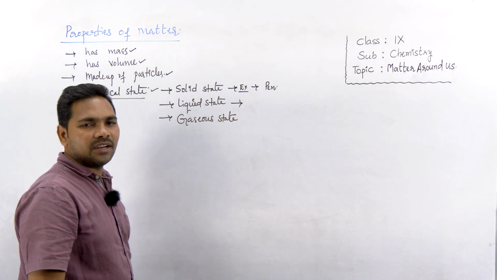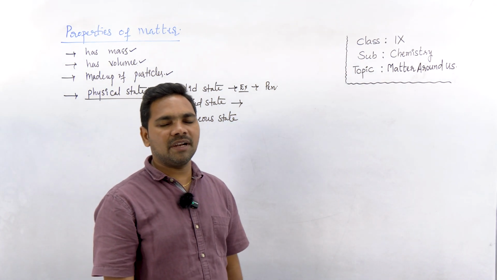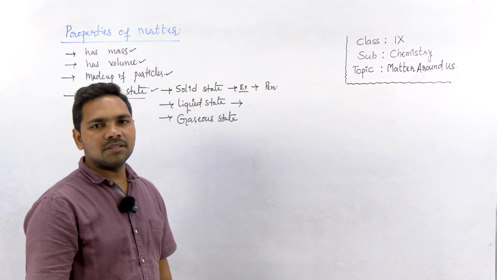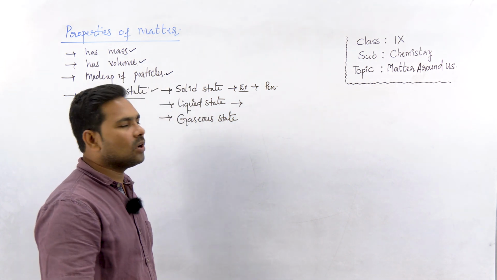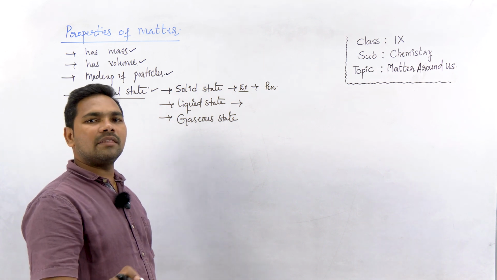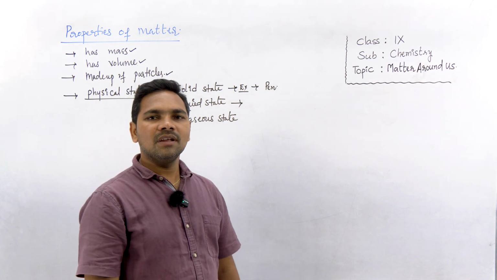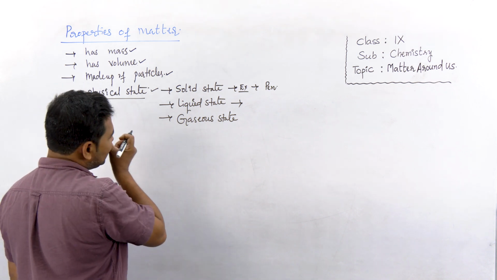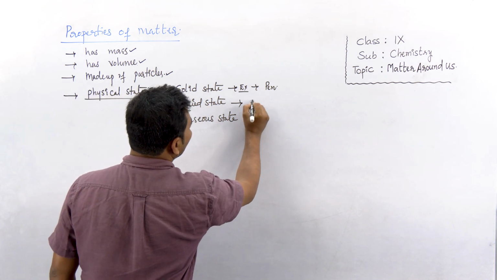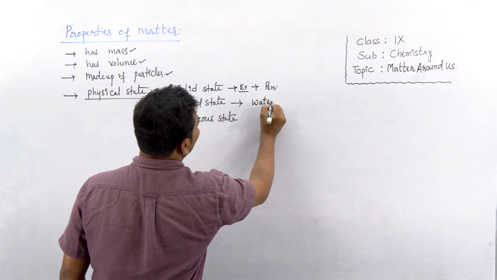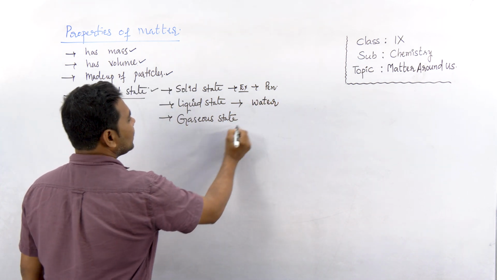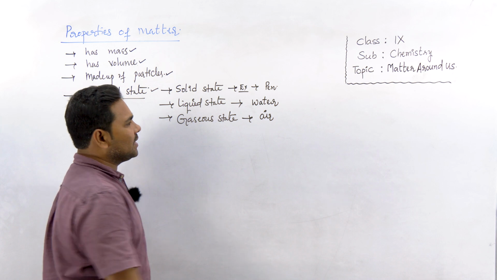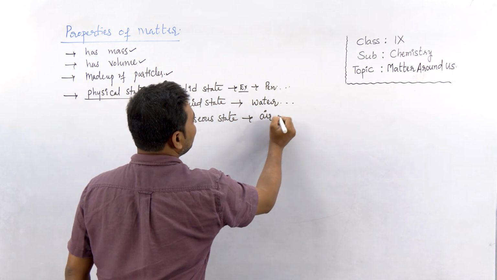We can identify in our room what the different states of matter are. Any solid, you say your book is a solid, your pen is a solid, your table is a solid. There are many solid things, but why are they called solids? We have to look into the properties of solids, liquids, and gases. Liquids: the most common liquid is water. Gaseous: the most common gas is air. There are many others, not just one.